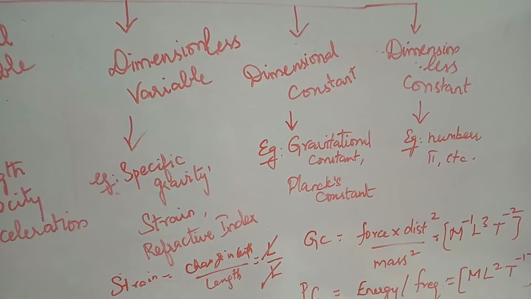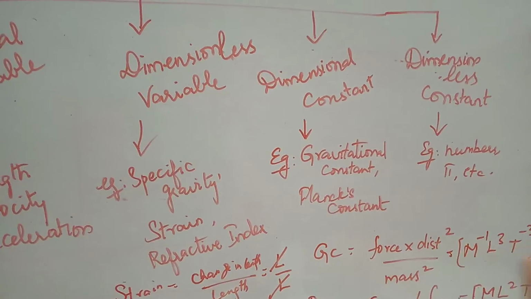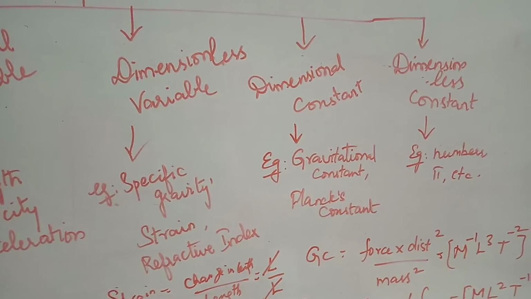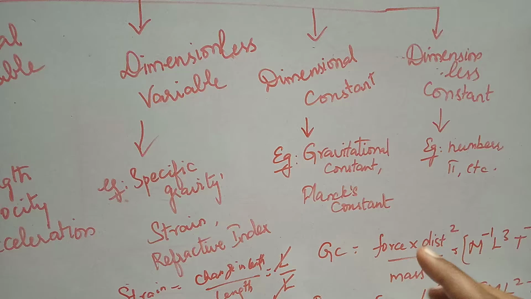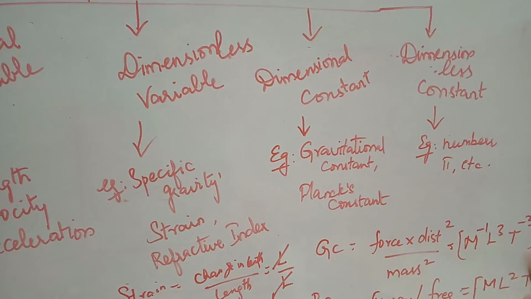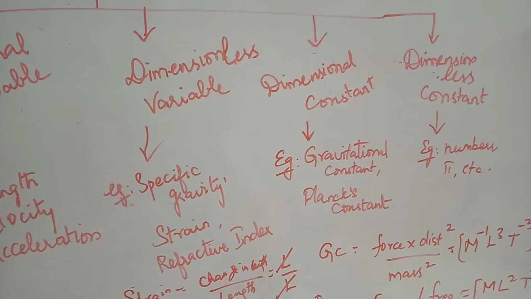So as the name goes, it is a dimensionless constant. It is a constant, it will not change its value, it is just a number, and it does not have any dimension. It is only a number alone. It is the same for all cases, and it does not have any dimension. So such a kind is called a dimensionless constant.